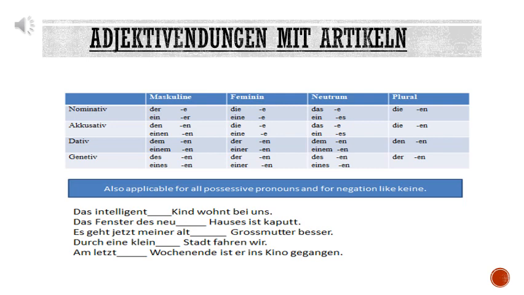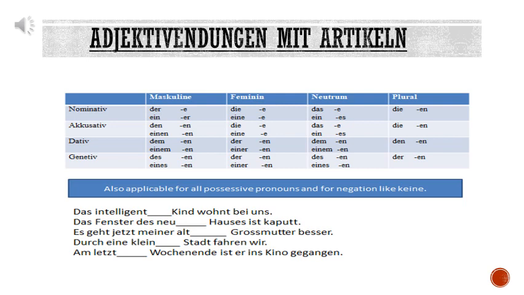Okay. Now this table is also applicable for all possessive pronouns, and for negation like kein, that I have already told. Now I would like to explain how to use adjective endings with an article, with the help of a few examples. So let's start now. Beispiel 1. Das intelligent blank Kind wohnt bei uns.